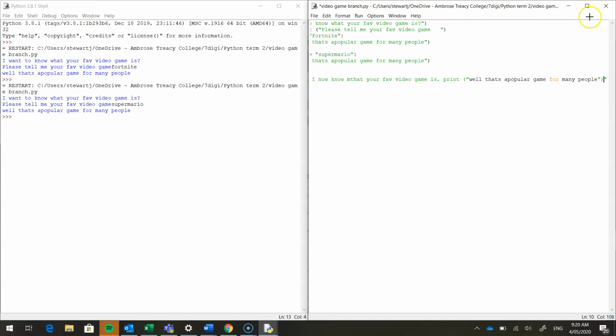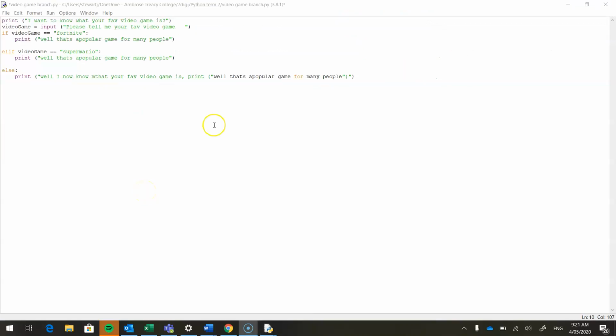Let's make this full screen. Just hit a key here. I'm on Draw and Zoom and I don't want to be on Draw and Zoom. Sorry, we'll just carry on. So I'm just going to delete this part because it's popped up. So we can say, well, I now know that your favorite video game is, and we can type in the variable video game.